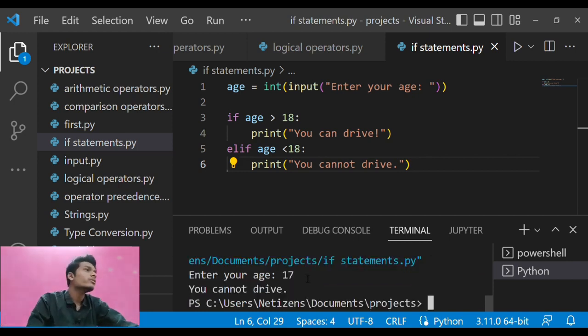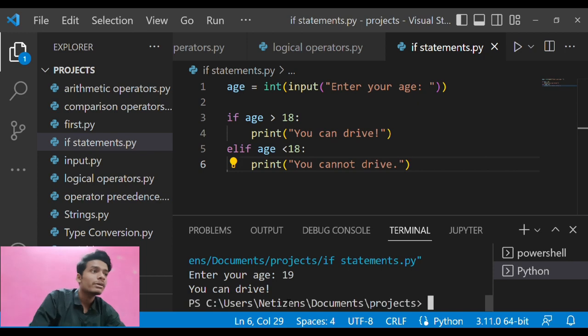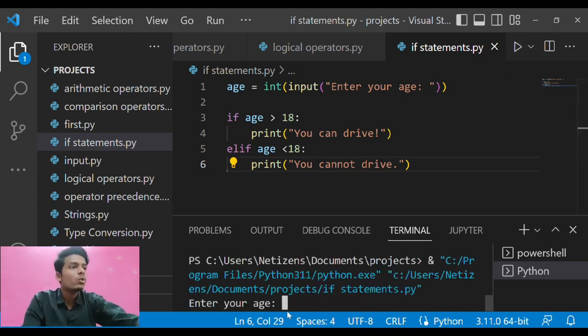We'll run this program again to check if it works above 18. If I say my age is 19, it will print that you can drive. But what if I enter my age as exactly 18? We have said that if age is more than 18 and age is less than 18, but what if we enter my age as 18?